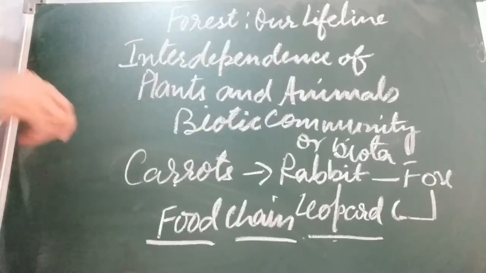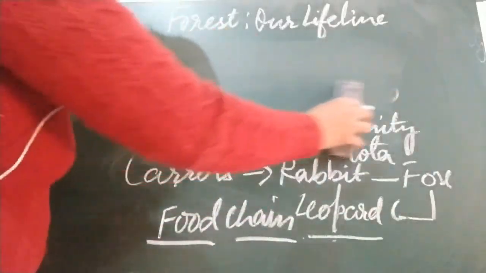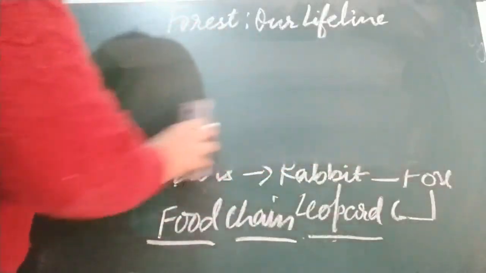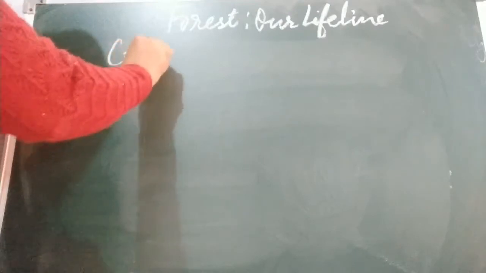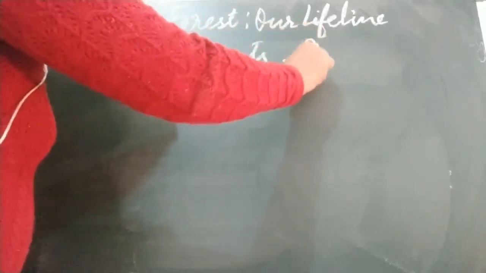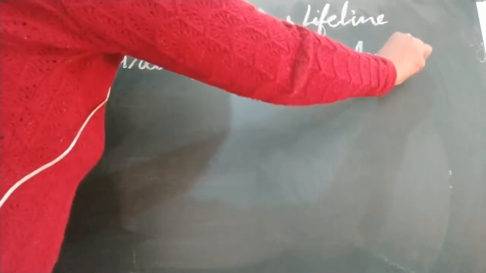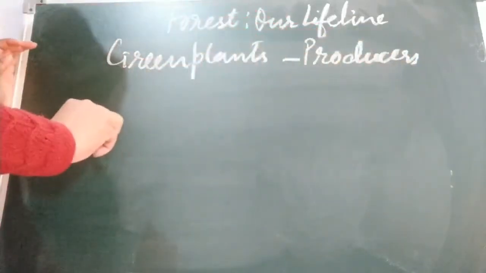So in this, green plants are producers. All green plants are producers. Like here, carrots and grains, they are producers.